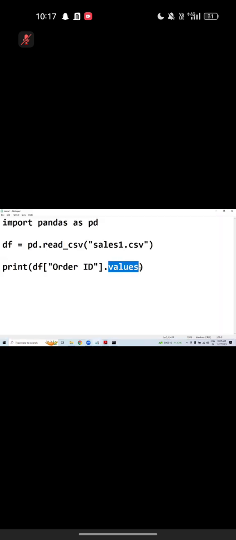Conclusion of the story: values is an attribute available inside series, and when you call it, it gives the result as array data. మీకు అర్థమైందా?